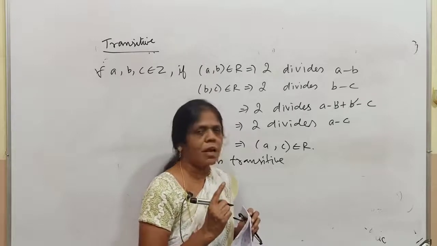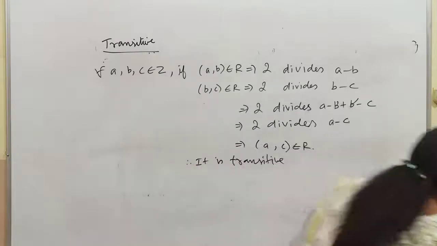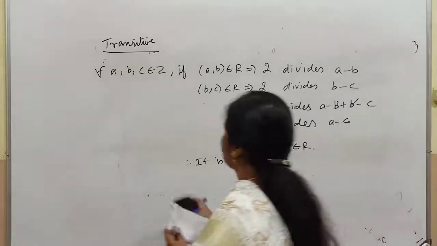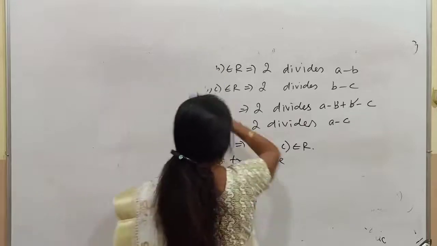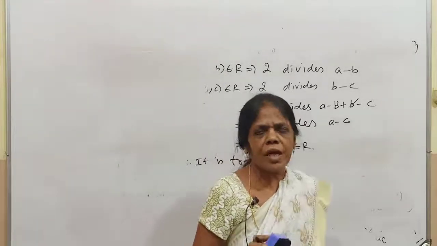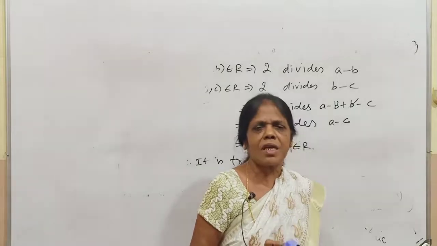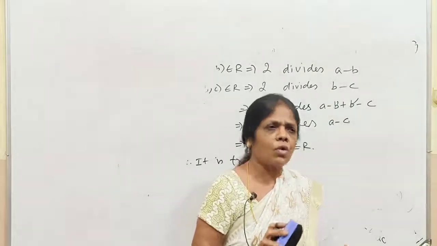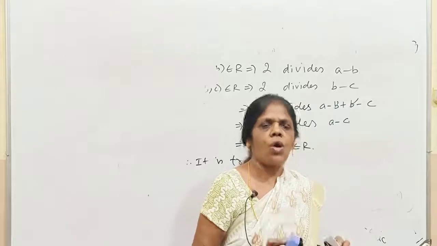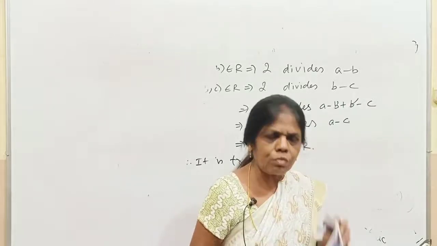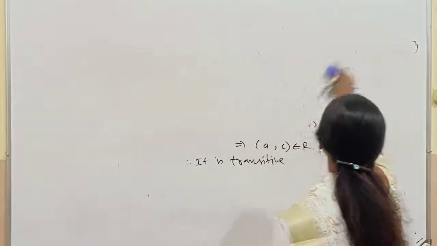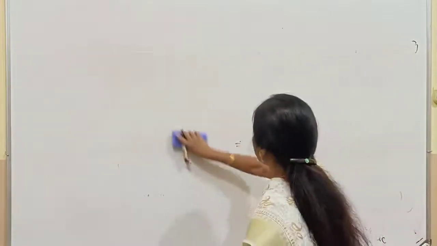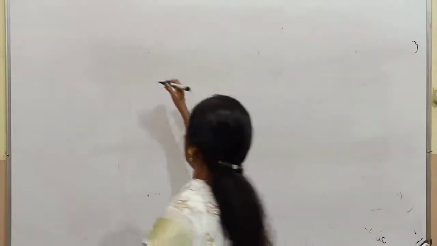Now one question I am going to give as homework. Remember, for the transitivity, you will be checking the second order pair, whether it is transitive or not. If it is not there, according to the rule of transitivity, it should be transitive. Now one homework sum I give, children. Homework.